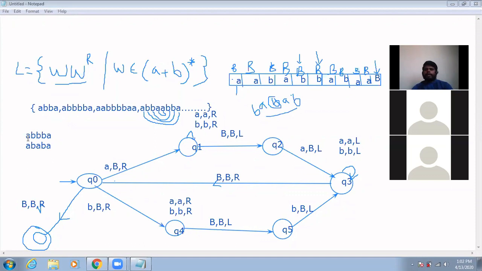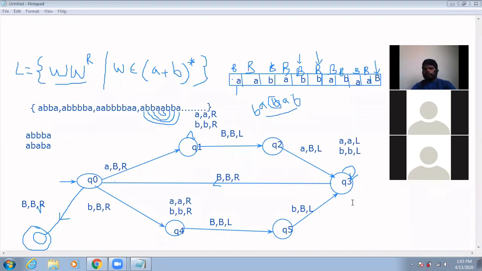Simply, but after reading this AB, you are at which state that you have to see. A you have replaced with the blank and you have gone for the A, and sir, again Q1 and Q4 will be there. Still process carefully.